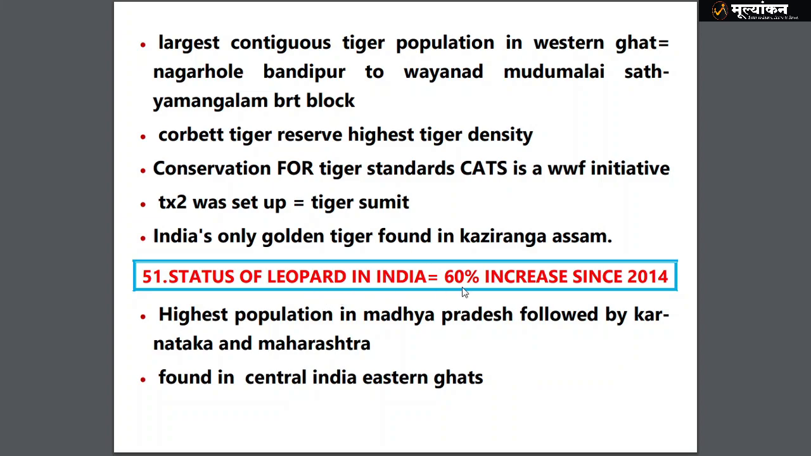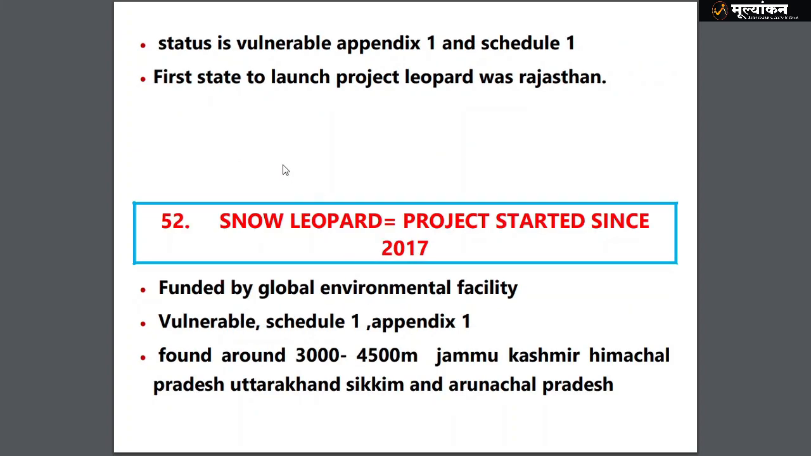Status of leopard in India: a 60% increase has been seen since 2014. The highest population is in Madhya Pradesh, followed by Karnataka and Maharashtra, found in central India and Eastern Ghats. Status of leopard is vulnerable according to IUCN, Appendix 1 according to CITES, and Schedule 1 according to the Wildlife Protection Act. First state to launch Project Leopard was Rajasthan.